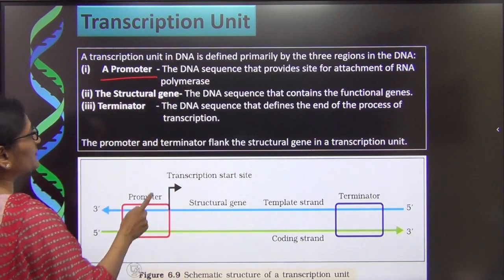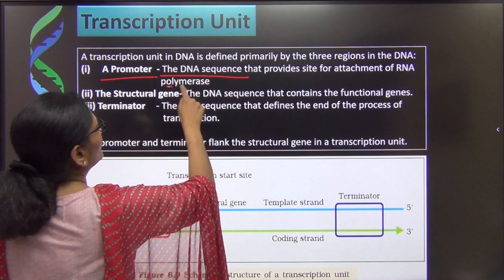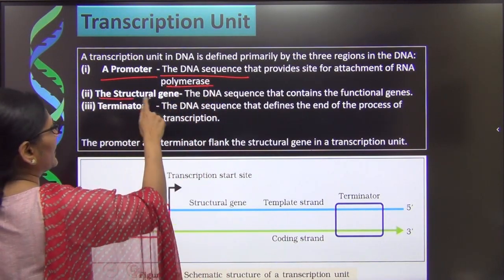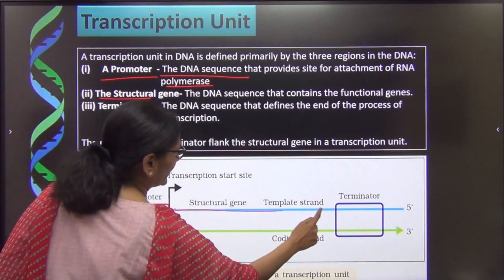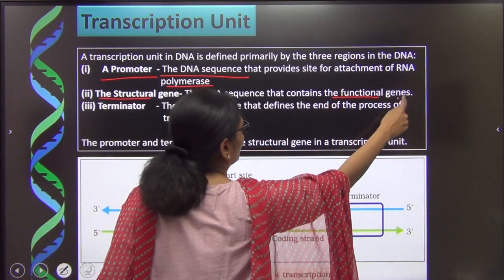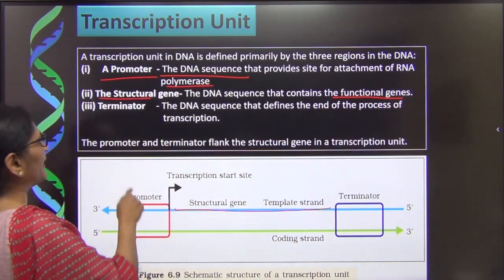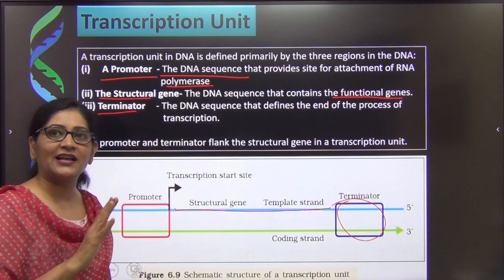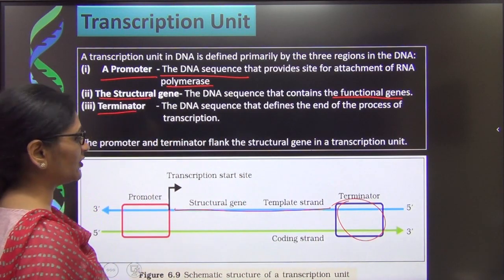There is a point called the promoter. This is where the RNA polymerase attaches and the process of transcription starts. Next is the structural gene, from here to here, which is the area that contains the functional genes whose RNA is actually to be made. And third is the terminator, the area where the process has to be terminated, that means the RNA formation has to be stopped.